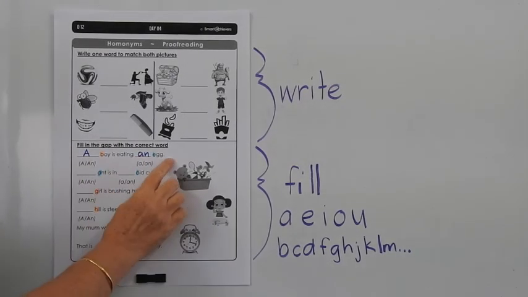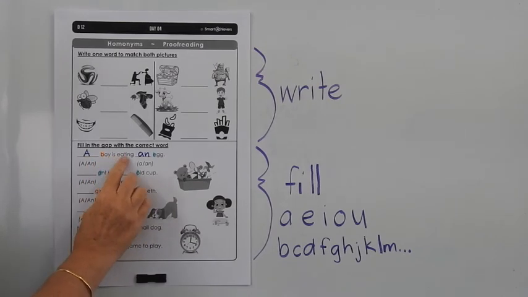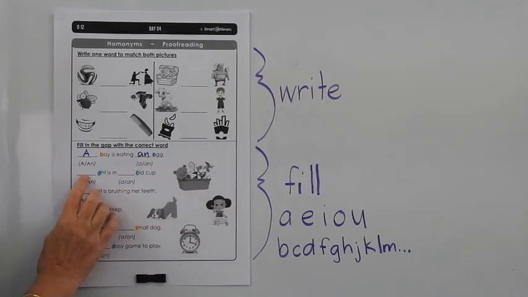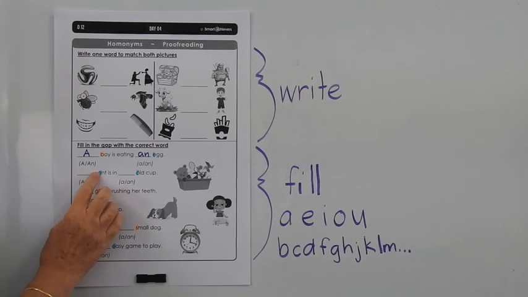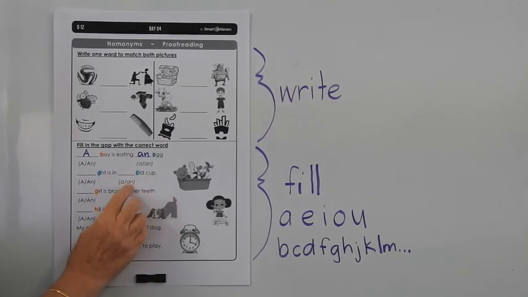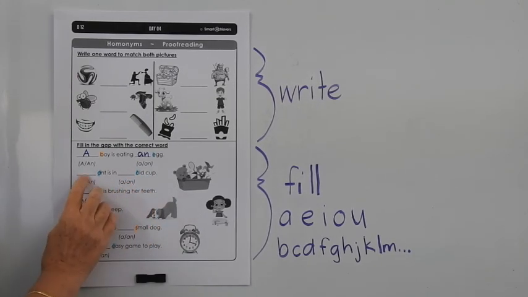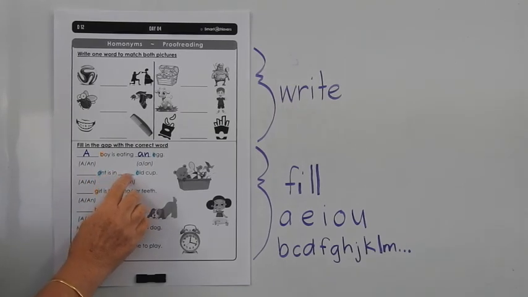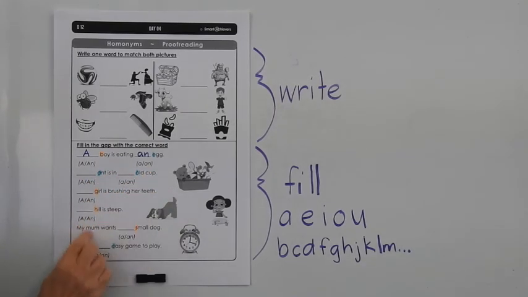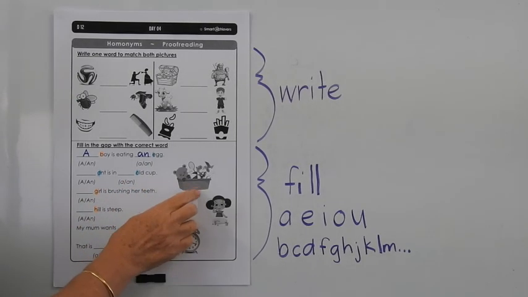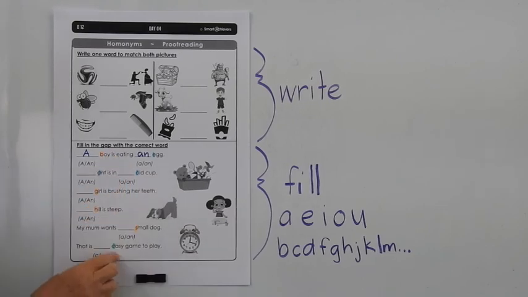Let's check if this one makes sense. A boy is eating an egg. A ant or an ant? An ant is in a old cup or an old cup. O is a vowel, so we have to put an. So we'd have to say an ant is in an old cup. I want you to try and do the rest of these on your own, and then when you've finished, see if you can find which picture belongs to which sentence.